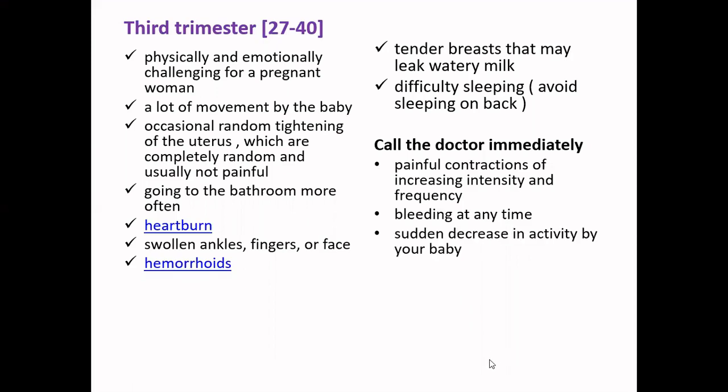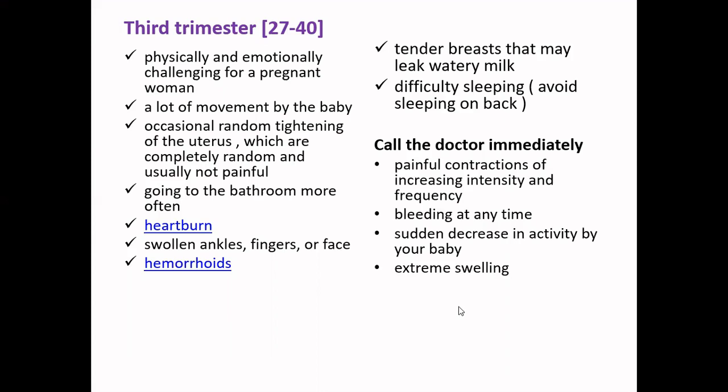Another sign is a sudden decrease in the activity of your baby. Usually in this phase, your doctor may recommend that you count the baby's movements on a daily basis. And if on a given day or a couple of days you find a significant decrease in the movement of the baby, then you need to call or visit your doctor immediately.